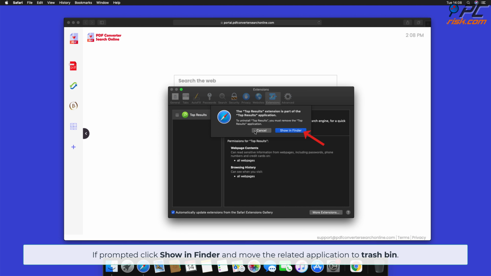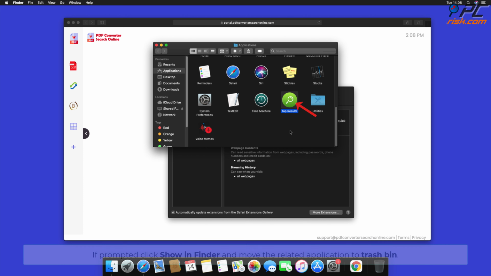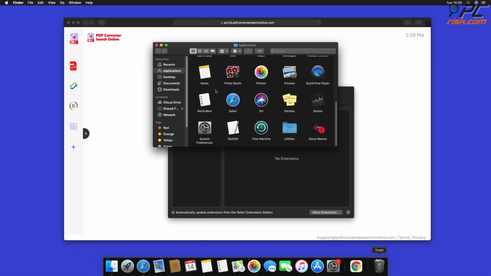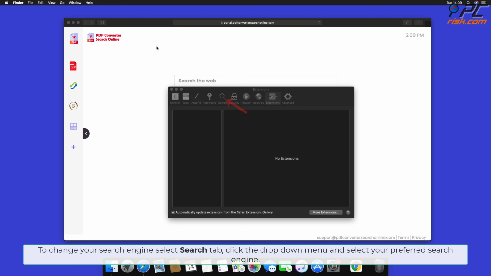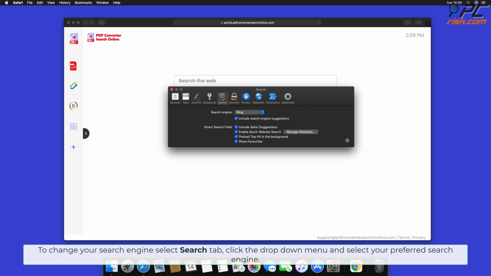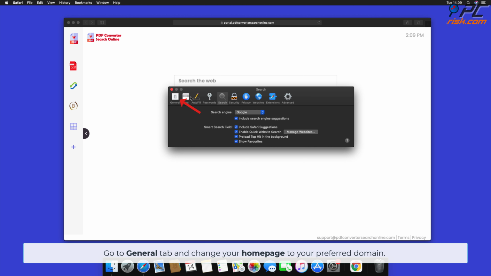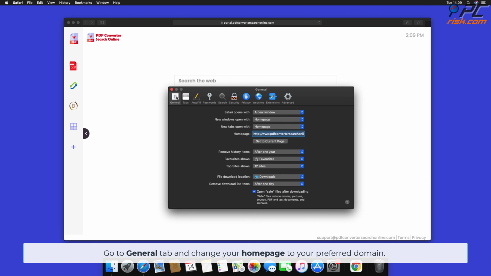If prompted, click Show in Finder and move the related application to Trash Bin. To change your search engine, select Search tab, click the drop-down menu, and select your preferred search engine. Go to General tab and change your homepage to your preferred domain.